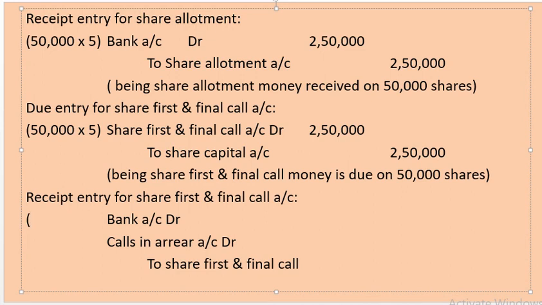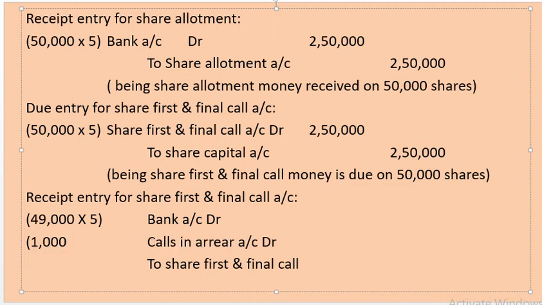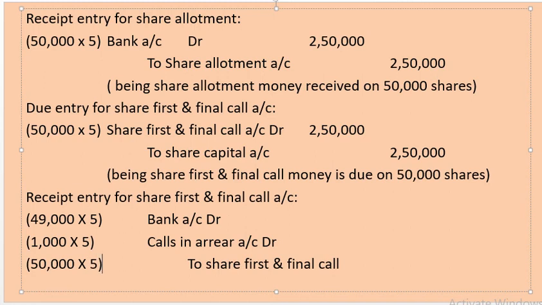Total issued shares is 50,000, so for 49,000 shares we have received 5 rupees each. For calls in arrears, 1000 shares I didn't receive the money, 5 rupees each. In the share first and final call I am just writing 50,000 into 5.